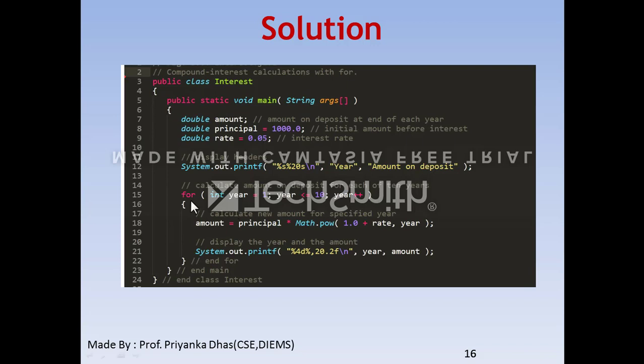Now again the formula is already given, that amount is equal to principal amount times 1 plus rate to the power of year. So here instead of calculating all things, we can use a power function available in the Math class. As this power function is a static function, you can call this function using the class in which that power function is available. So that's why amount is equal to principal into Math.pow of 1 plus rate, year. So it will give you the calculation in total.